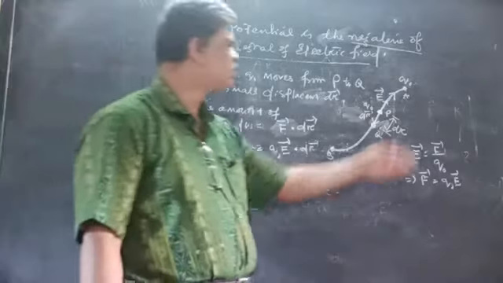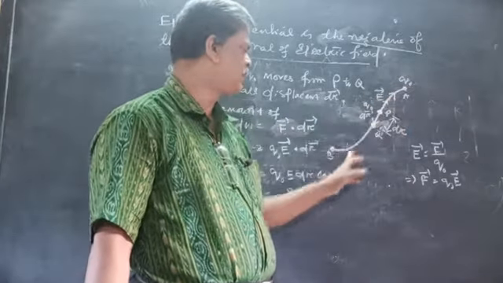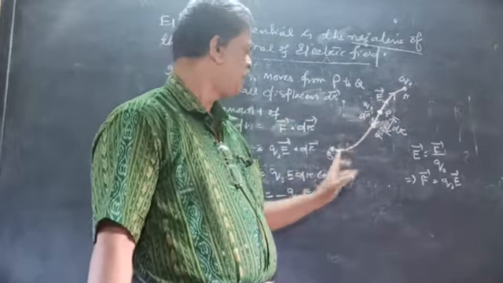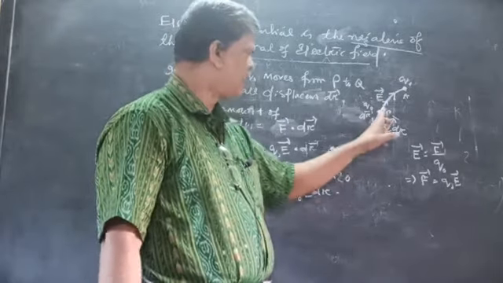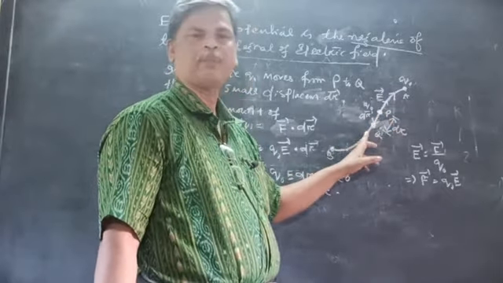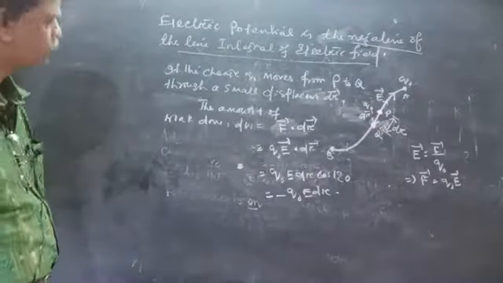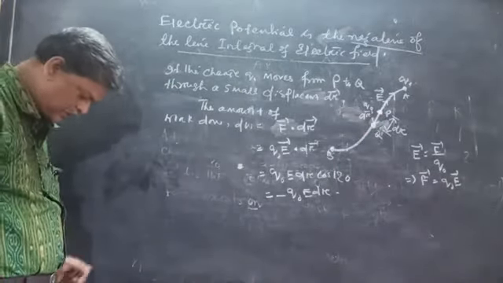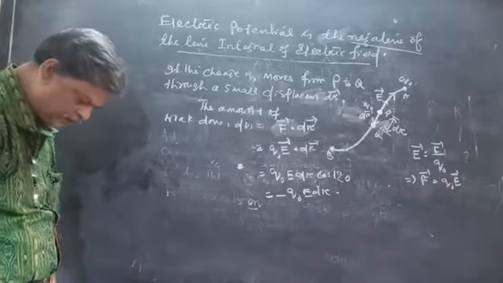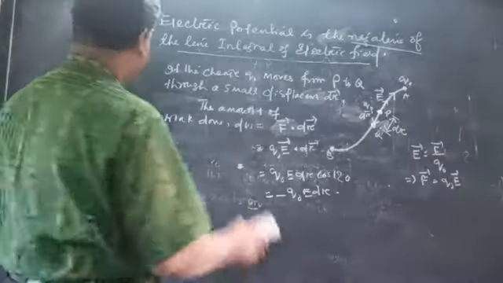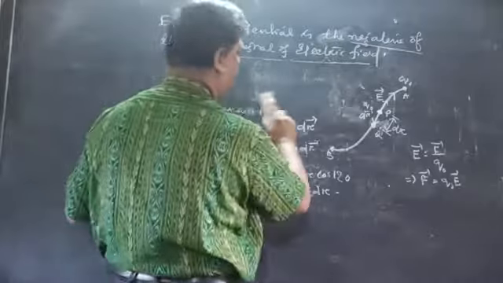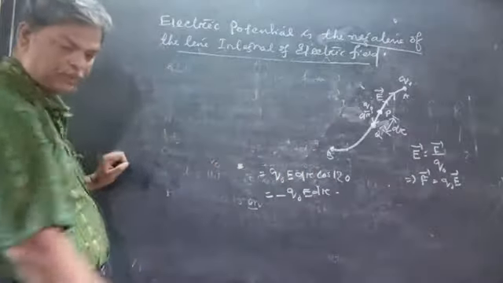Now we find the total work done from A to B. Initial point A, final point B. Here we have initial point P, final point Q. So the total work done to move the charge from P to Q.